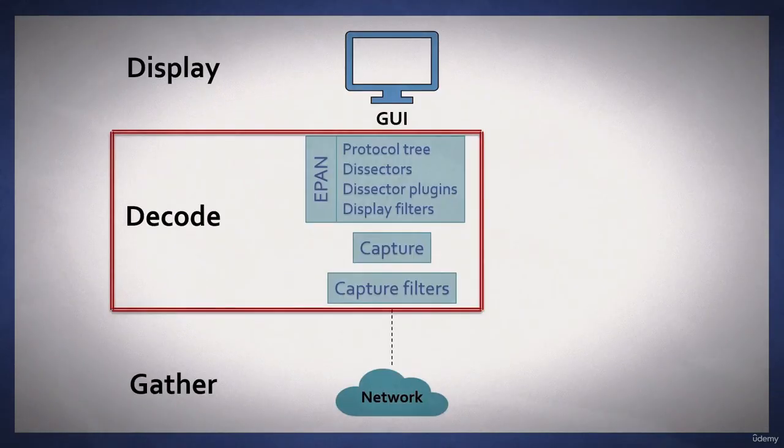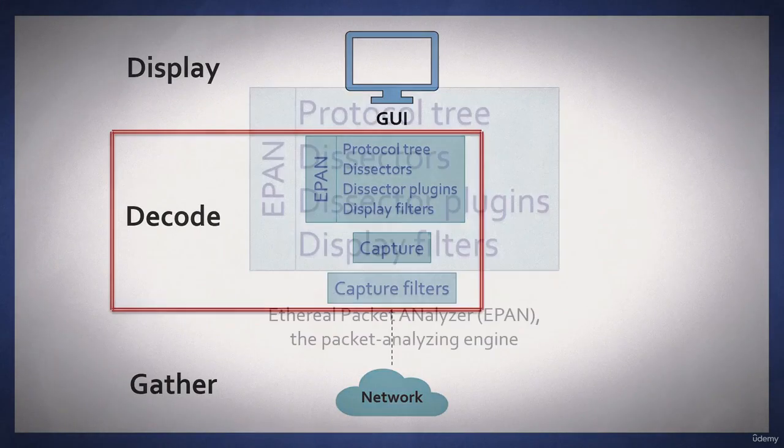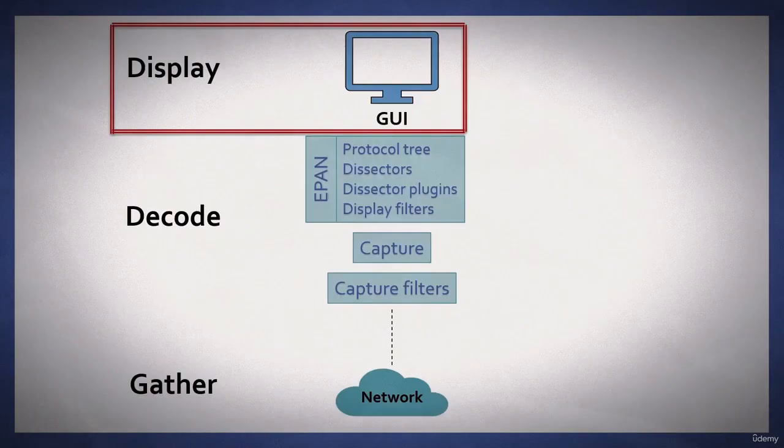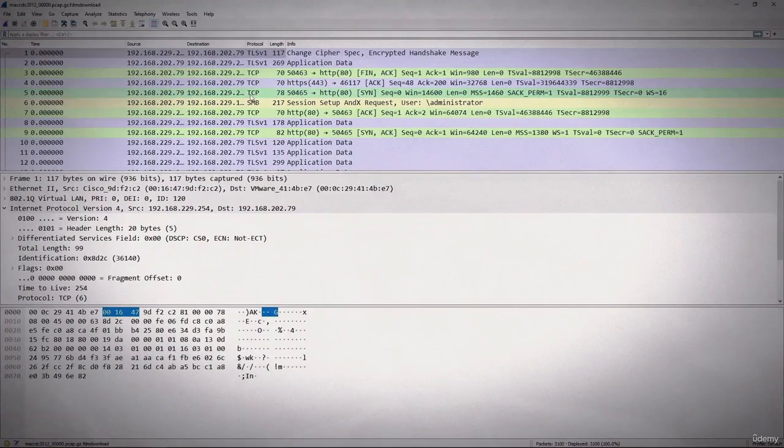The heart of this is where the decoding takes place. Wireshark was Ethereal before 2006, but the main core is still the same. The Ethereal Packet Analyzer, or EPAN, is the packet analyzing engine for Wireshark. Within EPAN, we see that it goes through various stages: the protocol tree, dissectors, any necessary dissector plugins, and any display filters. Wireshark and many other packet analysis tools provide options to enhance your graphical experience and will display the traffic in a readable format. I am here with this packet capture, and let's take a look at the interface.